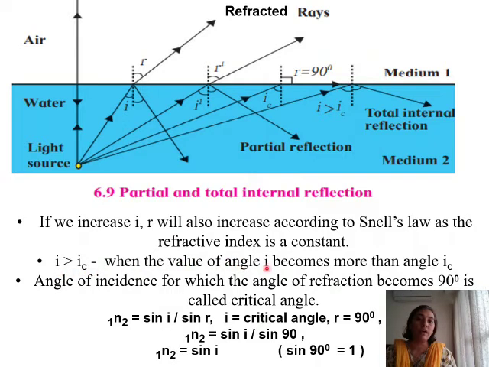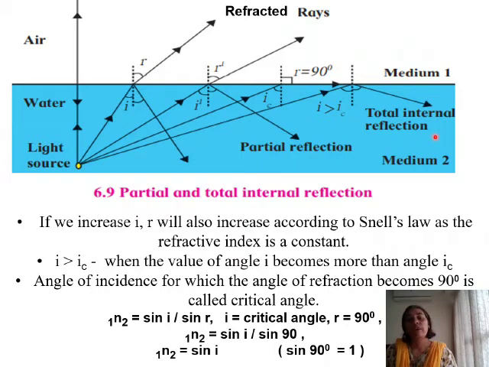When the value of angle I becomes more than the angle IC, that is the critical angle, the angle of incidence has become greater than the critical angle value. In that case, what will happen? No ray will go into the rarer medium, but all of the light rays will get reflected back into the denser medium, and this phenomenon will be called total internal reflection.